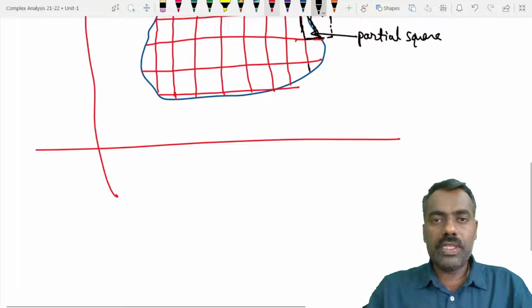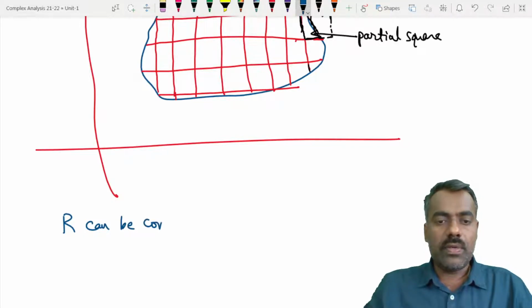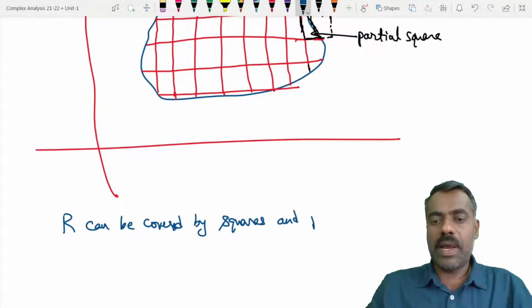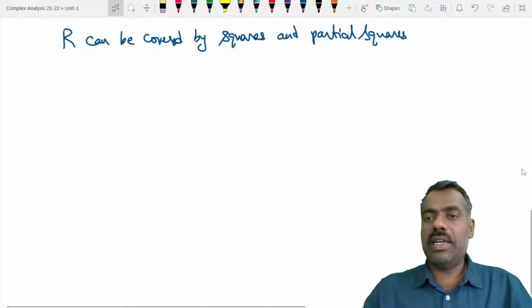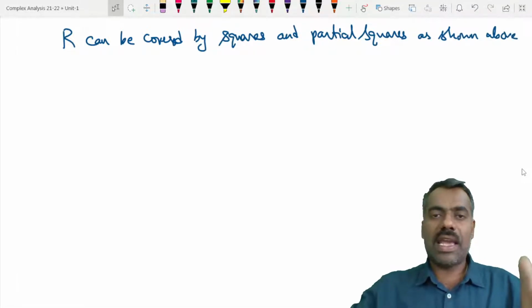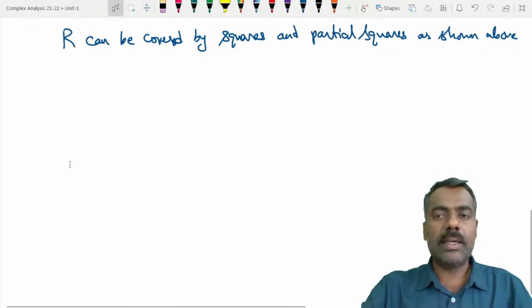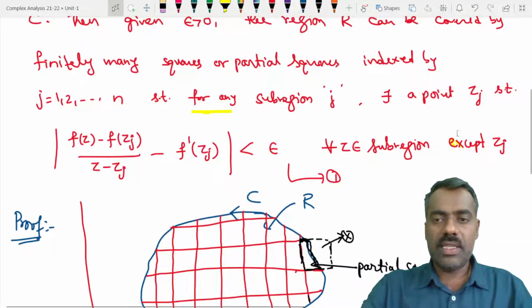The proof is that, clearly, R can be covered by squares and partial squares as shown above. We already explained that above. That means take parallel lines with the same distance and so on.